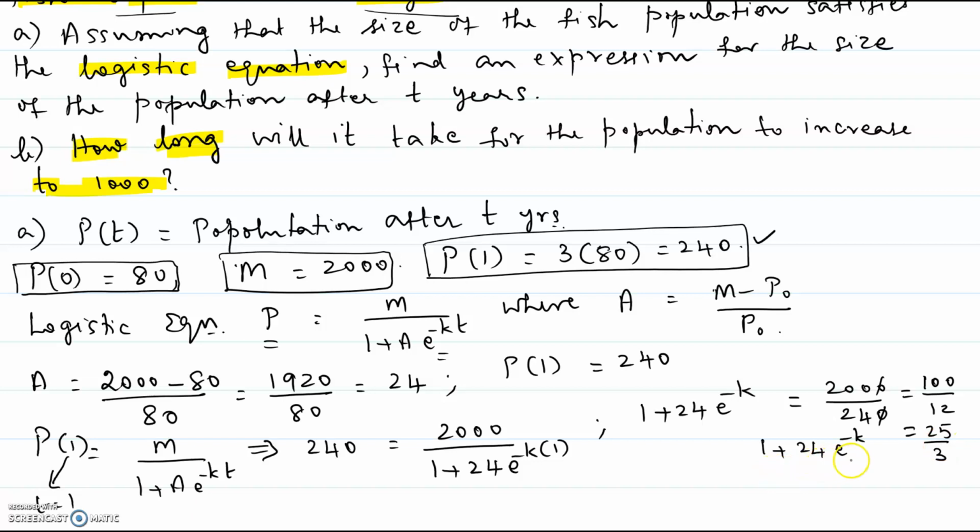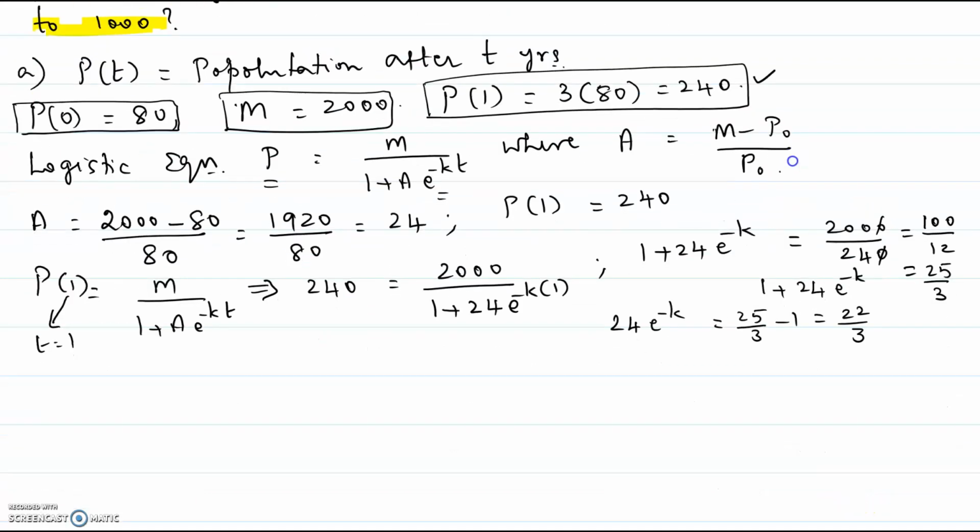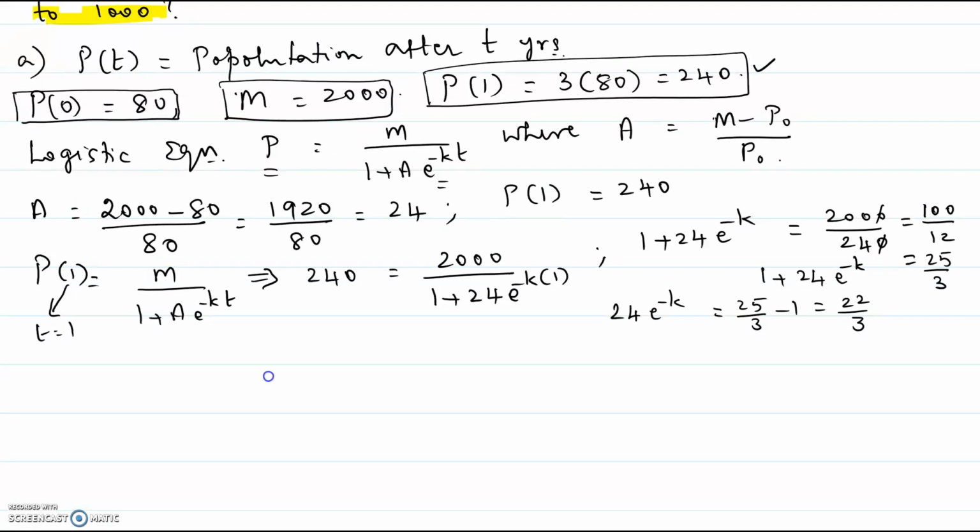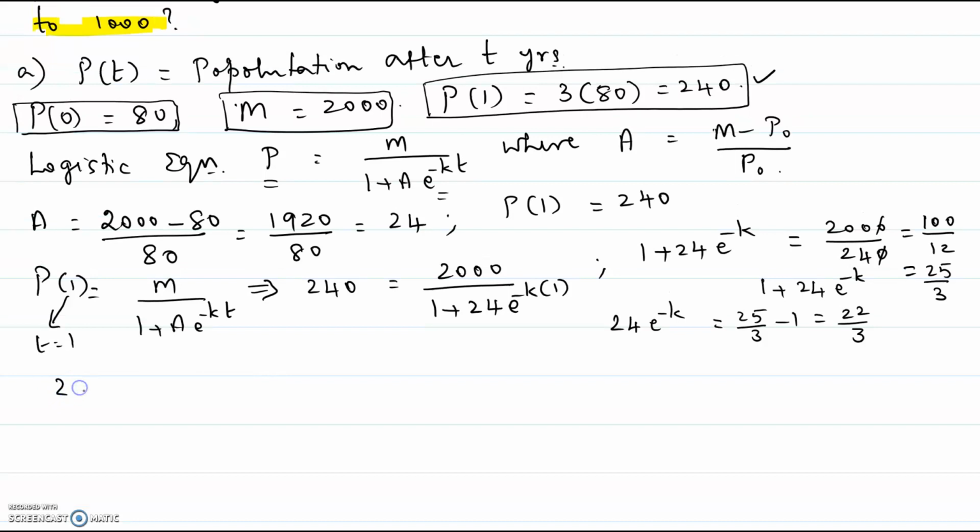So 1 plus 24 e to the negative k equal to 25 over 3, or 24 e to the negative k equal to 25 over 3 minus 1, or it is 22 over 3. So this would mean e to the negative k equal to 22 over 3 times 24.